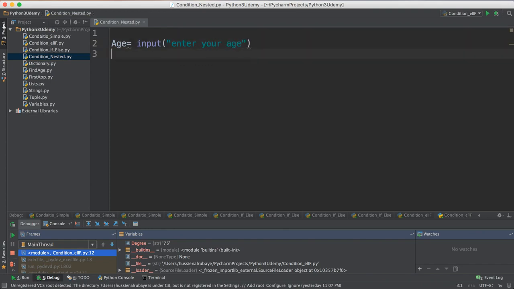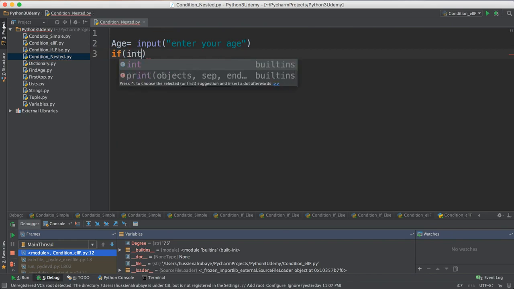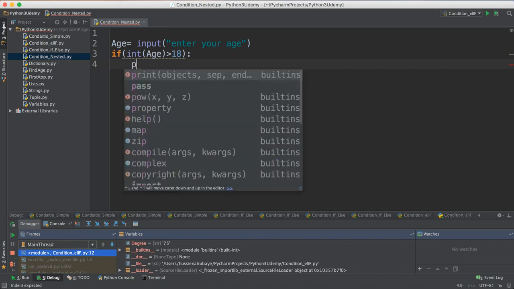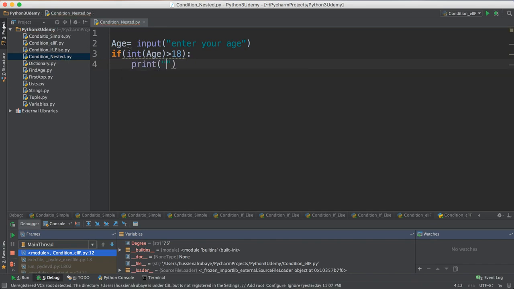Let me say if integer for the age greater than 18, I want to do a specific process. First of all, I say, hey, print welcome, you are eligible, whatever.